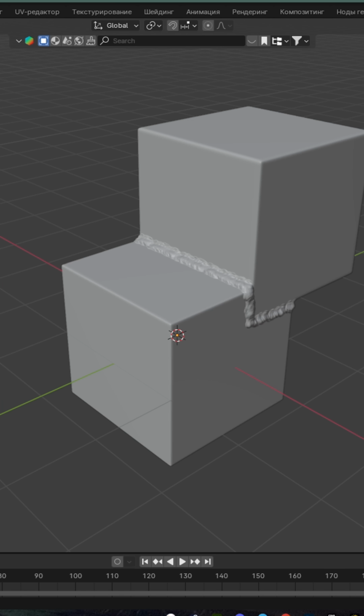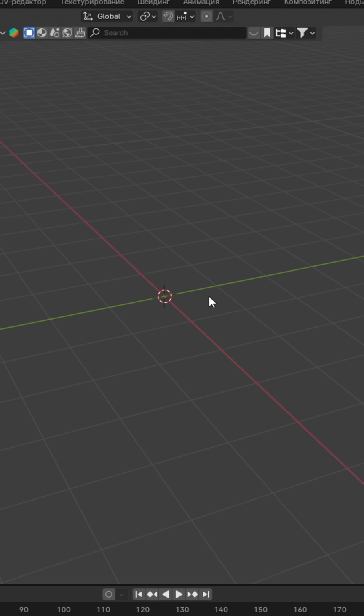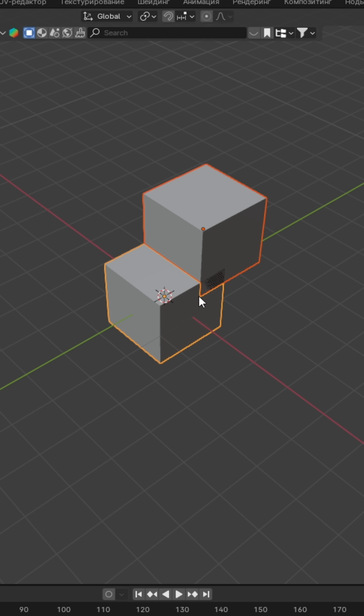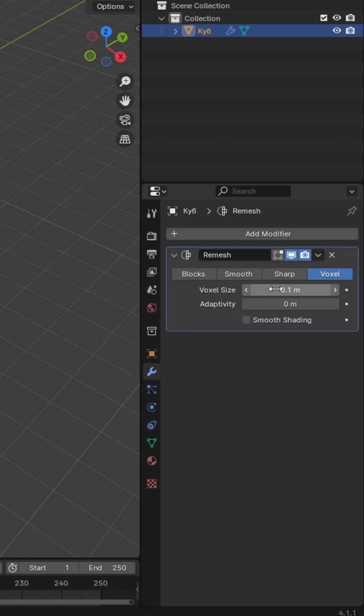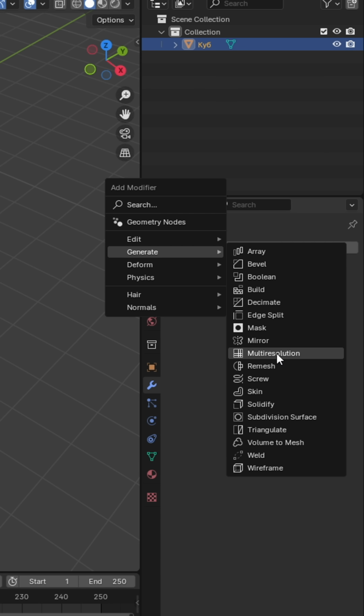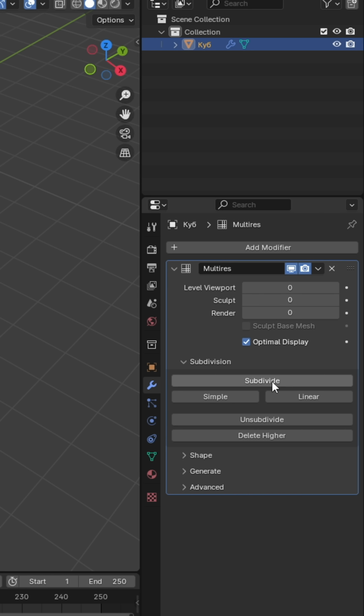How to create a beautiful weld seam in Blender. To make a weld seam in Blender, add a cube, duplicate it, merge them using the shortcut key, add the remesh modifier, and reduce the size to 0.03. Apply the modifier, add the multi resolution modifier, and subdivide twice.